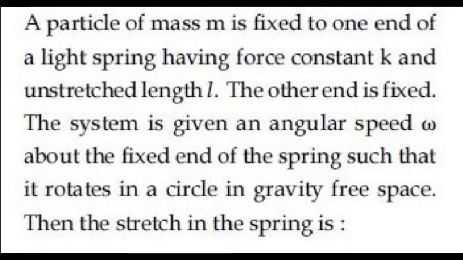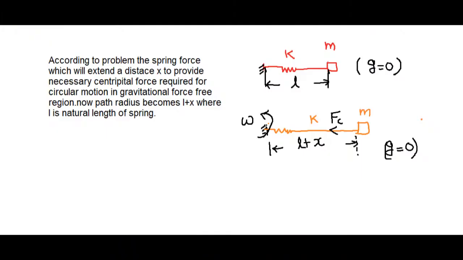As we know that when a particle rotates in a circular path, a centripetal force is required. And as in the question, we are having a spring, and we know that when a spring gets extended, it applies force.